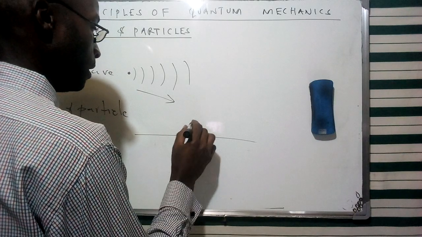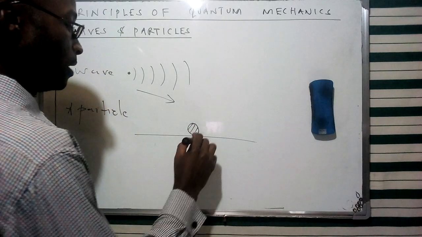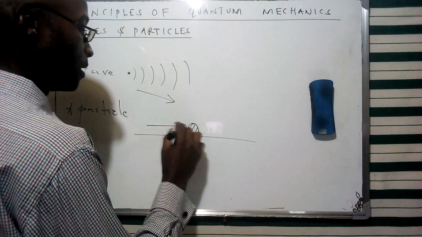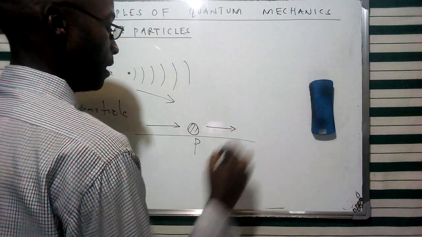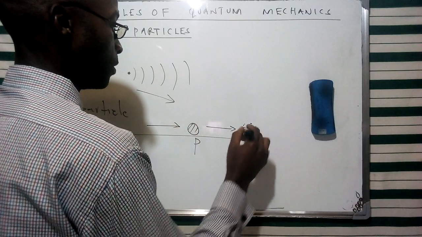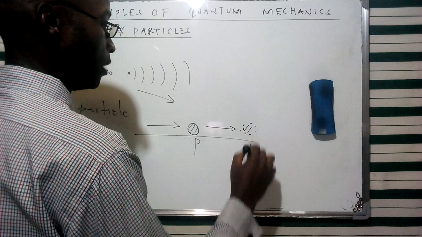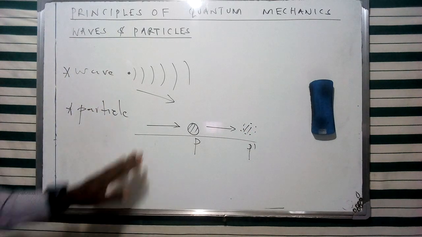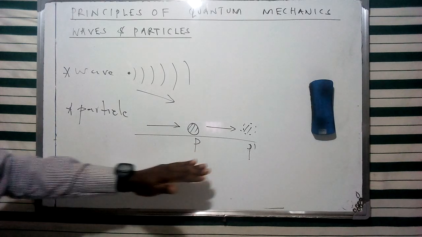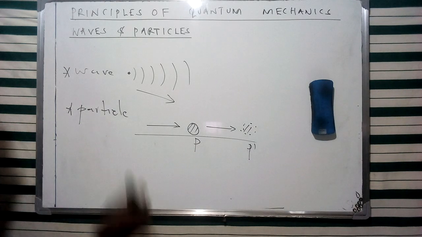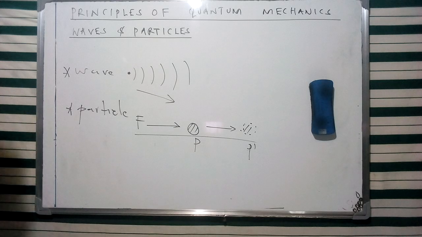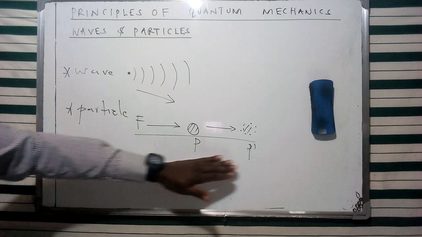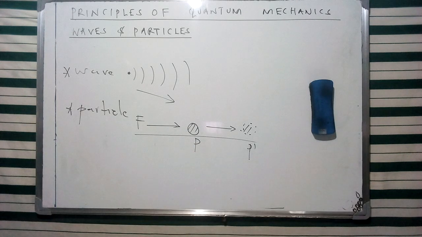Now, if we look at this specific case, if this is a particle, and a force is applied on this particle, it's going to move in that particular direction. And of course, it's going to undergo a displacement to another position, perhaps from P to P prime, given as such. So this is one of the characteristics of particles, that we can influence their position by using the concept of a force, from the initial position to a particular position that we want.